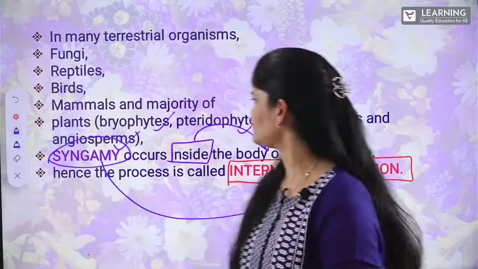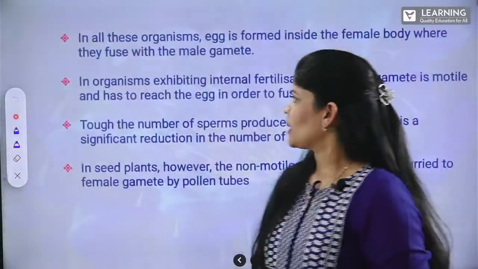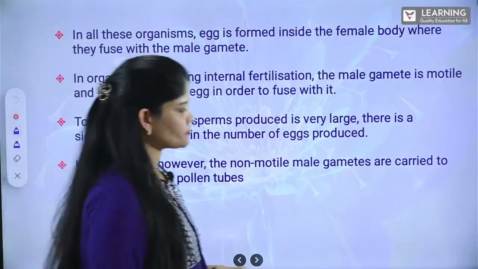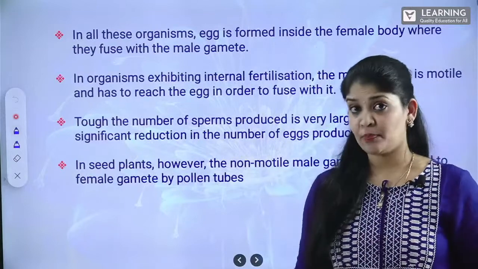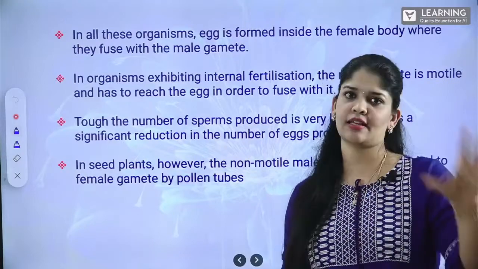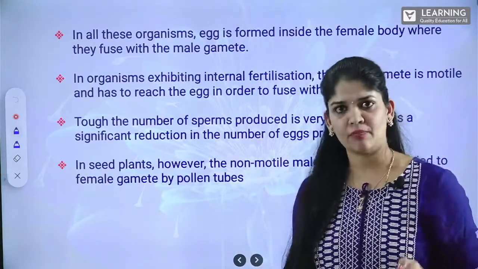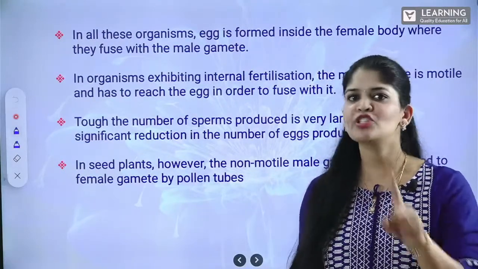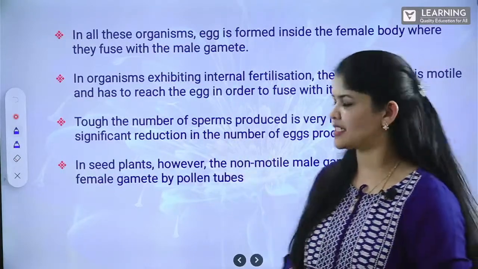Now, moving on to C. Here, we are telling that internal fertilization happens. That means fusion of the gametes is taking place inside the organism. It is not external, it is not outside the body, but inside. That means both female gamete as well as male gamete has to reach one place, that is inside the body. How is it going to happen? Let's have a discussion here.